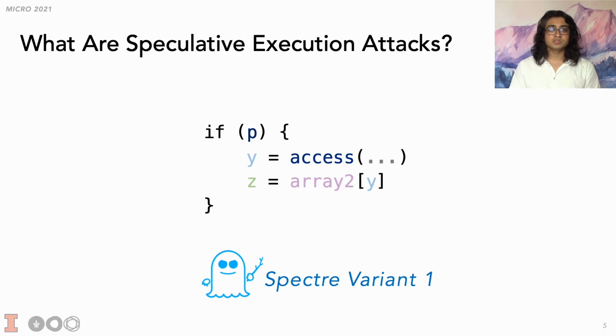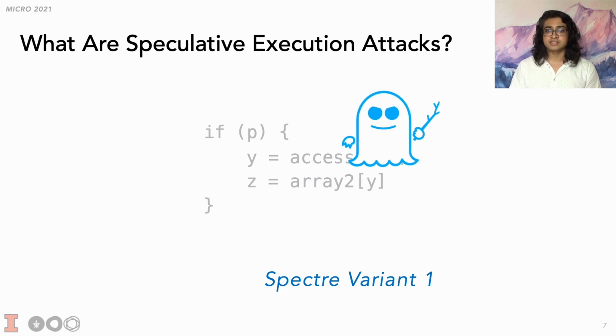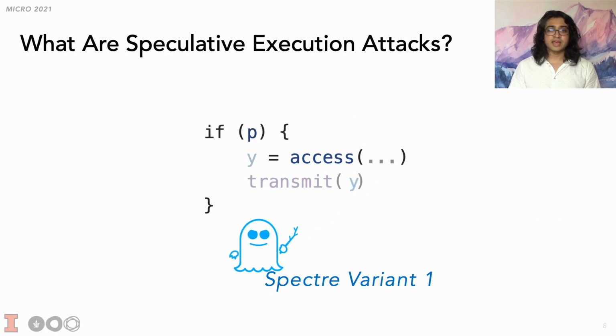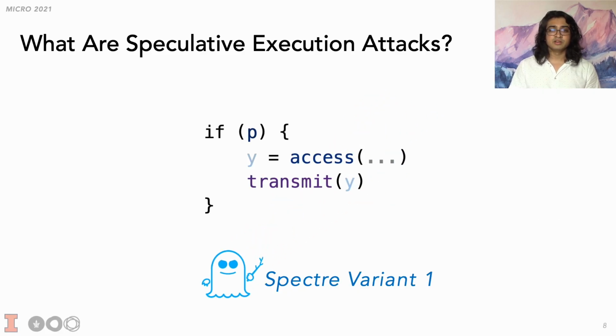Eventually, the branch will resolve false and all instructions in the if body will be squashed. This will leave no architectural trace. However, the access to array 2 will leave a microarchitectural trace in the cache. The attacker can use this to determine the value of Y. We abstract this away as Y being an operand to a transmitter. A transmitter is simply any instruction with operand-dependent hardware resource usage.